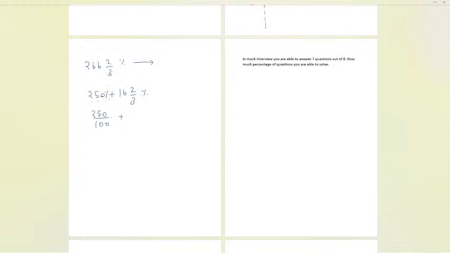Now if I need to convert this percentage to a fraction, I told you we will learn it. This is directly 1 by 6. I'll make you learn it so that you can easily apply it here. Don't worry, it is very easy. So this fraction is 1 by 6, and the other is 250 by 100. Let us simplify: 5 times 25 is 125, 5 times 20 is 100, so it becomes 5 by 2 plus 1 by 6.